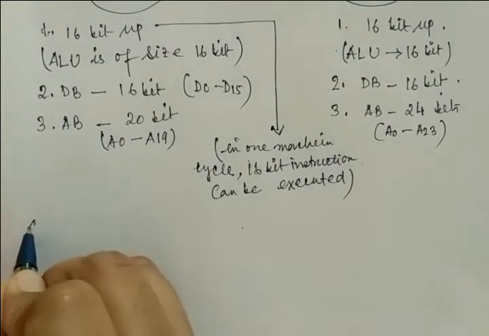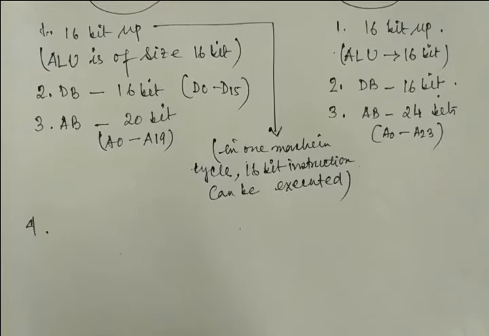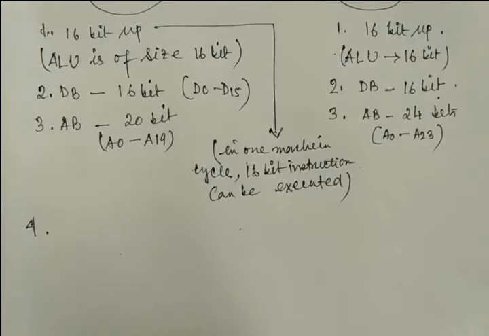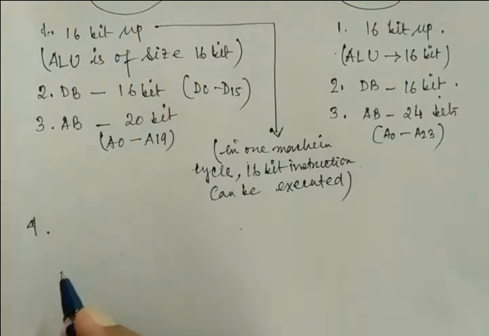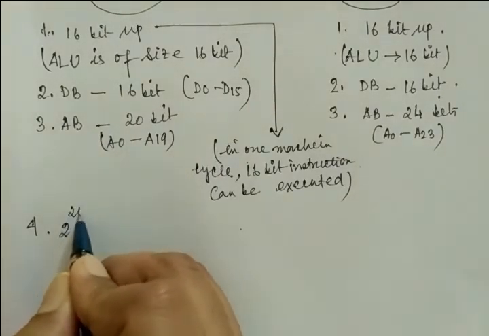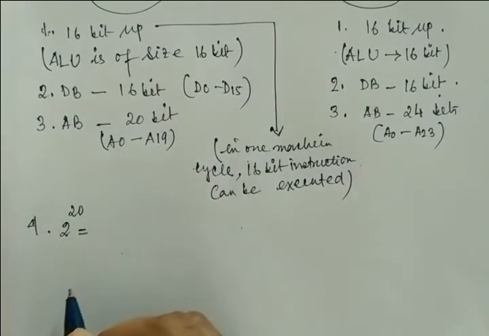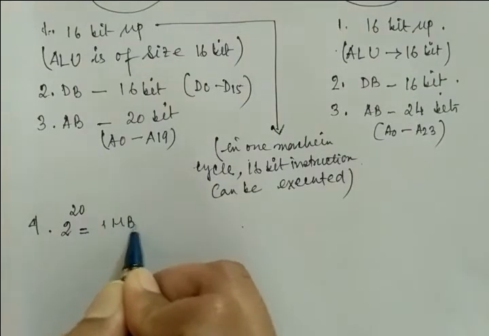Now my fourth point is: what is the available memory? Because we are discussing your physical memory, how much memory we can access, or how much memory the data can be addressed. So in 8086, what is the amount of memory? It is dependent on the address bus, so it is 2 to the power 20, and if we calculate, this becomes 1 MB.